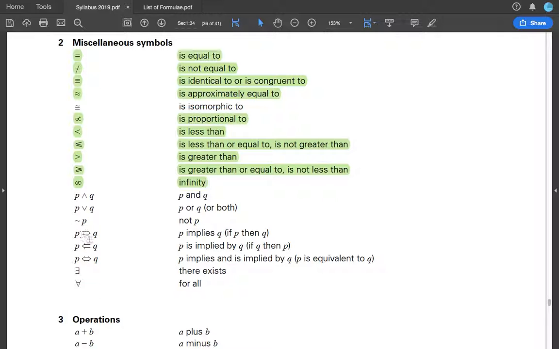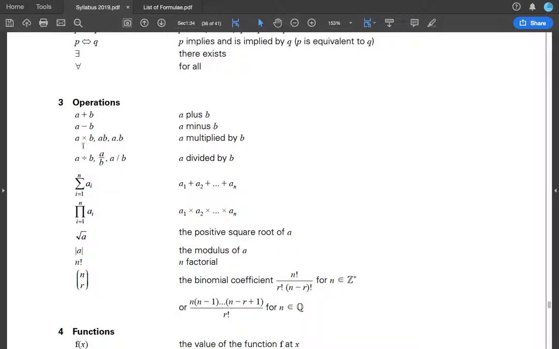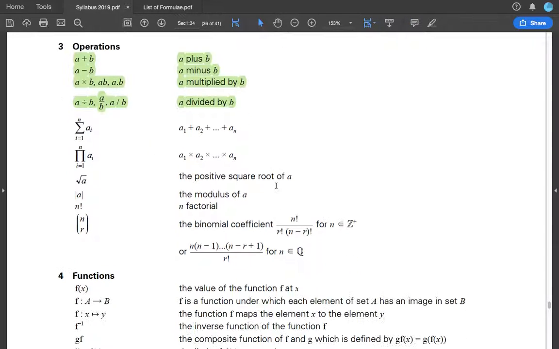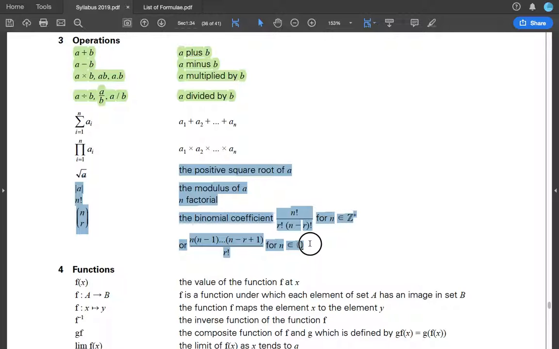Note that I'm just doing this for the AS. If anything else is included in the A2 but not the AS, and I still see this notation in your A2, let me know, and I'm going to put it down in my next video, which I make for A2. So they do use all of these.